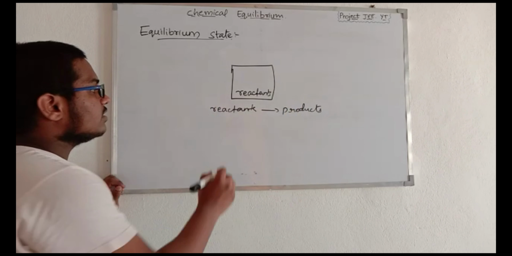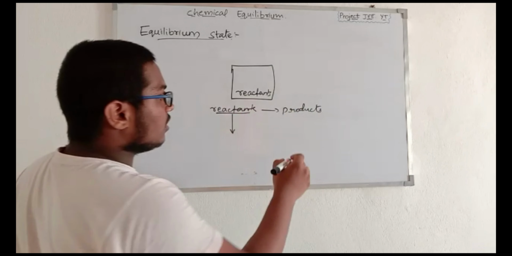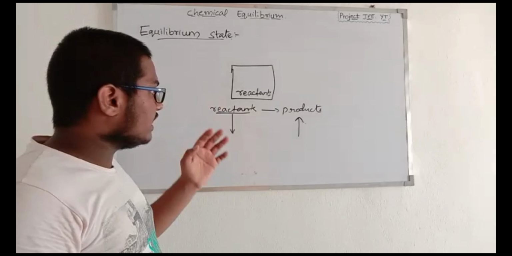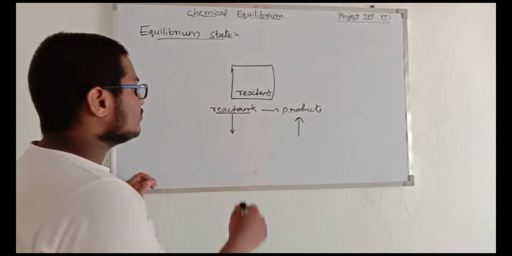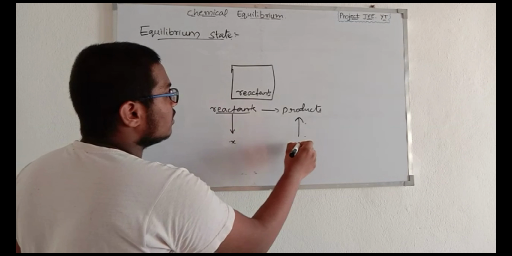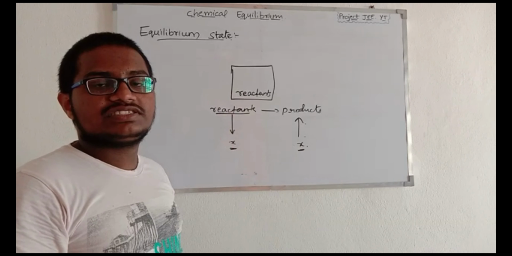After some time, the concentration of the reactants decreases while the concentration of the products increases. Continuing this process, at some instant the concentration of the reactants is equal to the concentration of the products. This state is called the equilibrium state.